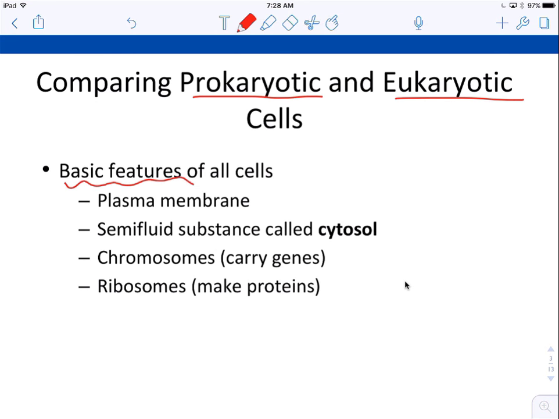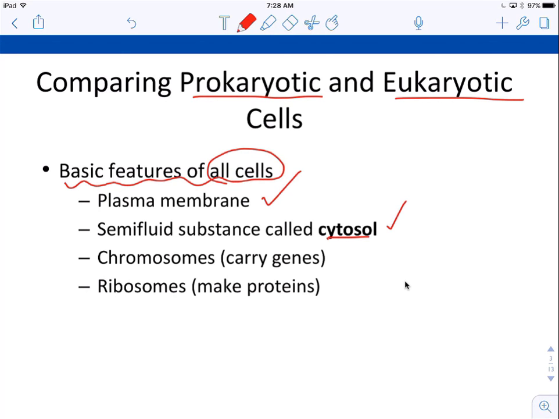So basic features of all cells, what makes a cell a cell? Got to have a plasma membrane so we can delineate the external from the internal, create that stable internal environment. A semi-fluid substance called cytosol. You guys may have heard this referred to as cytoplasm. We'll talk about the difference between cytosol and cytoplasm. Actually, we could talk about it now.